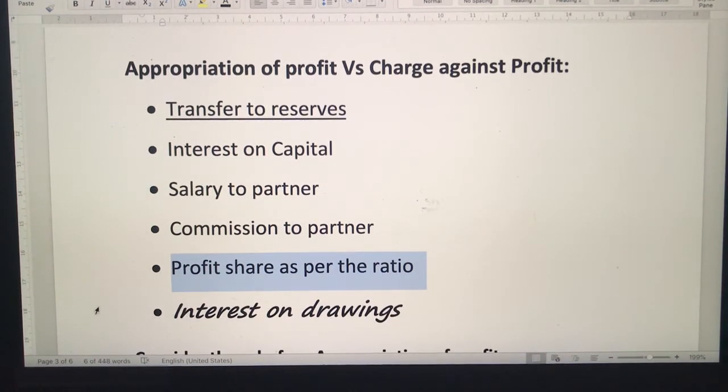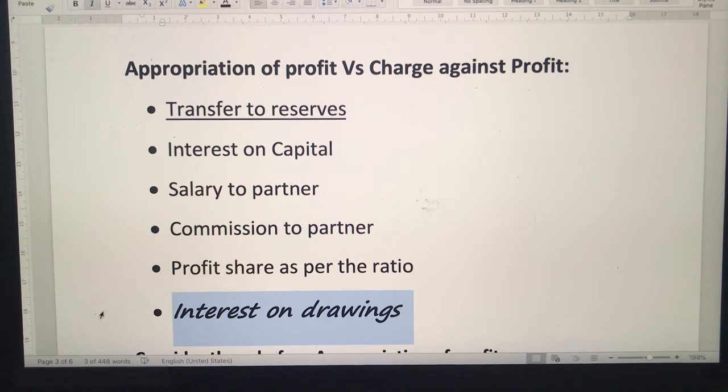Okay. Interest on drawing I have written in a different font. Why? Because this is not the appropriation of profit.